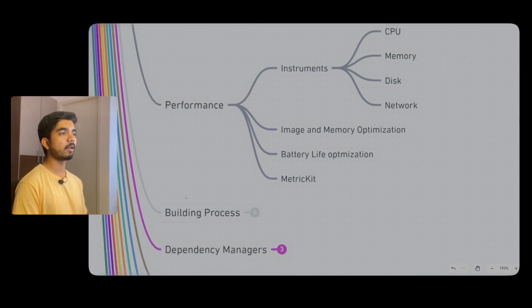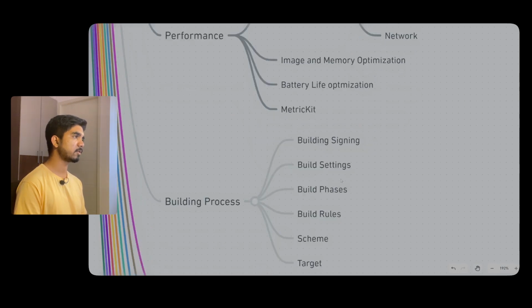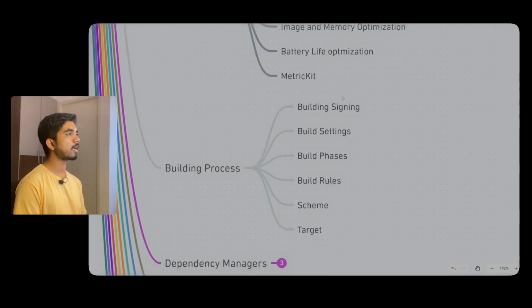Now comes another thing, that is the build process. So what's in the build process? Here also we have build signing, then build settings, build phases, build rules, schemes, and targets. Here also we will be having different configurations. When your app is a smaller version, you won't be exploring all of this, but when you have a lot of things, then all these advanced concepts would come in.